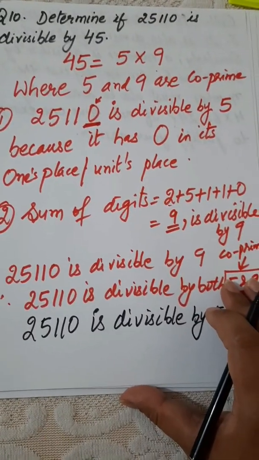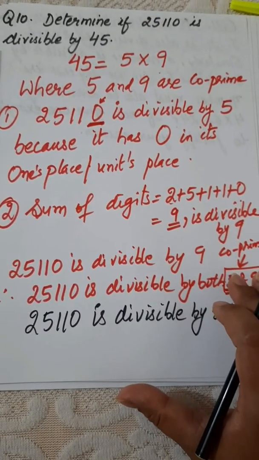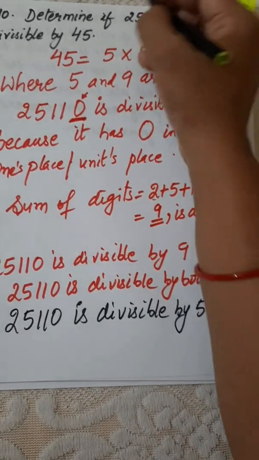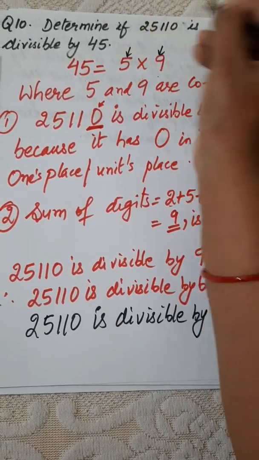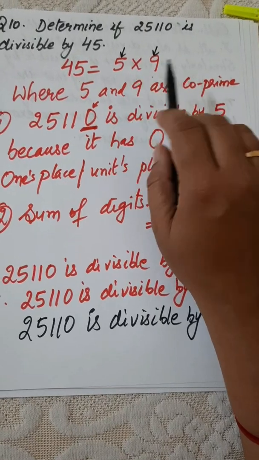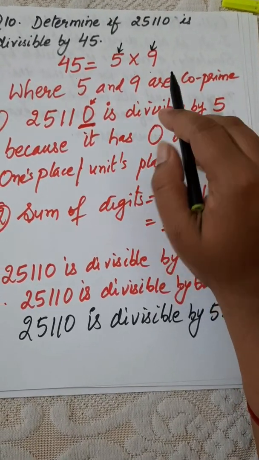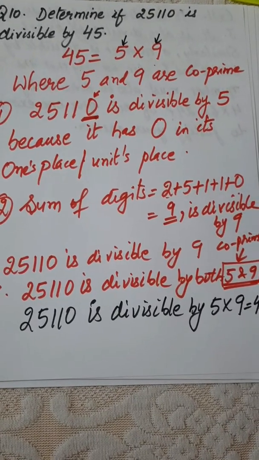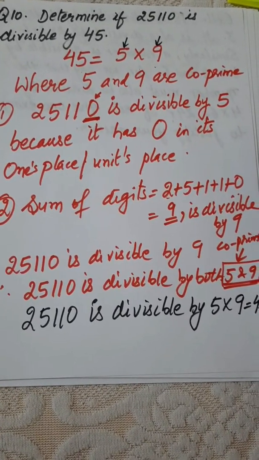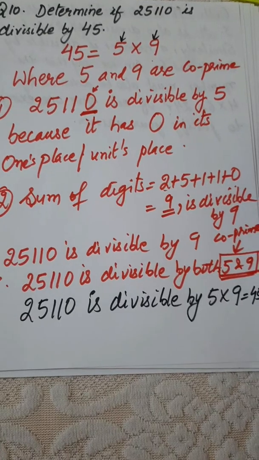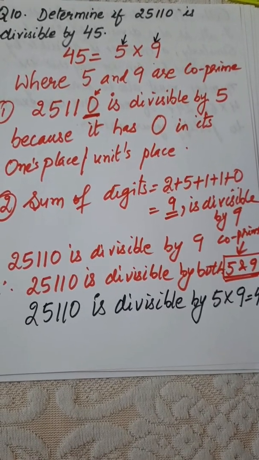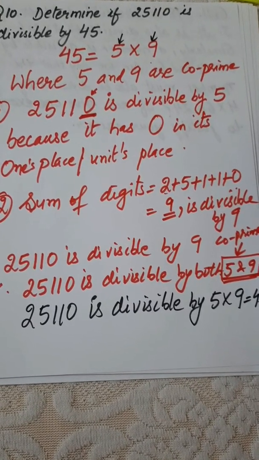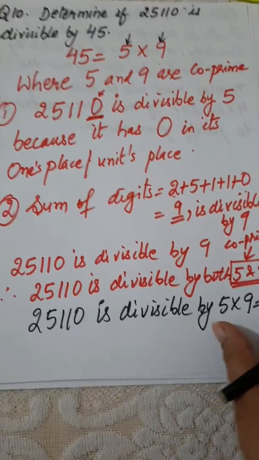So we can say that 25110 is divisible by 5 multiplied by 9, that is 45. So if you have to check whether the number is divisible by 45 or not, just check the divisibility by 5, then by 9, and we know that both are co-prime. If it is divisible by 5 and divisible by 9, then it is divisible by the product of both the numbers, that is 5 multiplied by 9. So we can say that 25110 is divisible by 45.